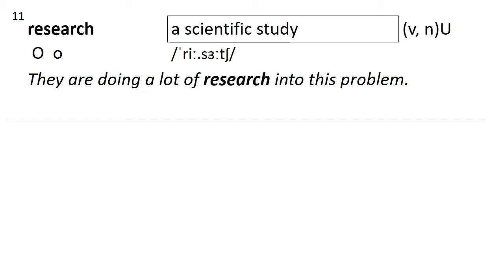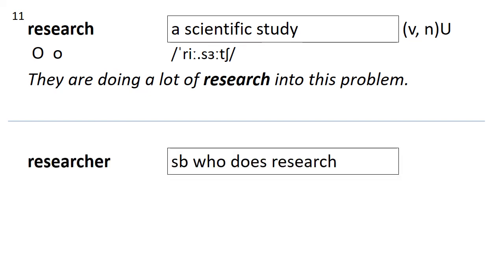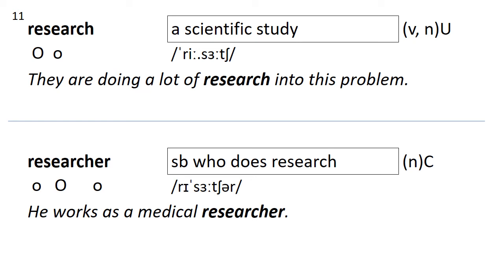Now it has a word family. So who is a person who does research? That is a researcher. So the grammar label, it's a job, so it's a noun, and it's a countable noun. How many syllables? Researcher. 3. Where is the stress? Second syllable. He works as a medical researcher.